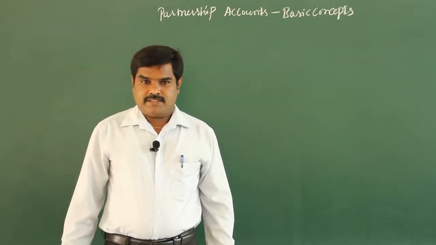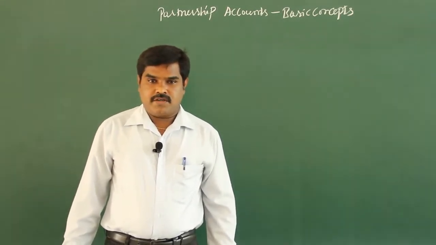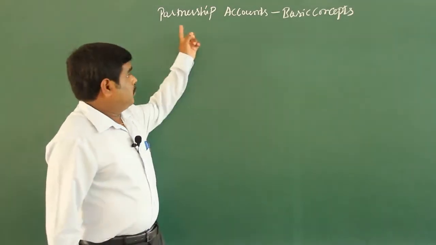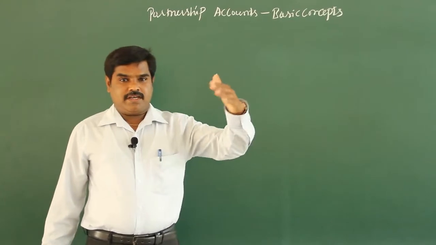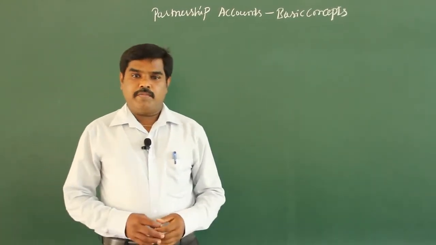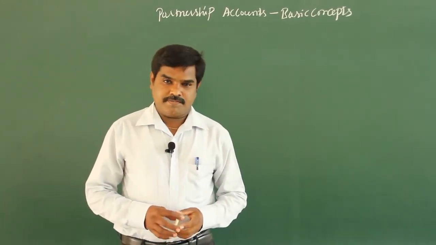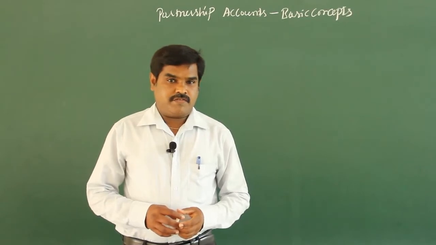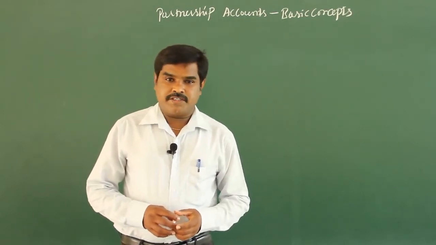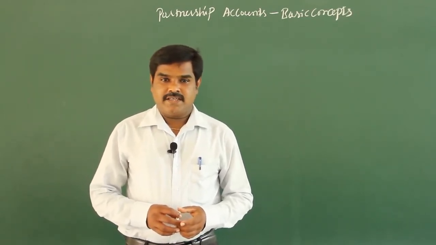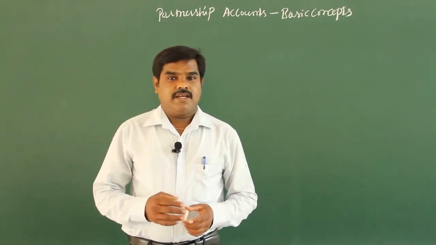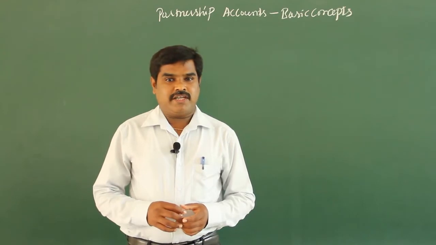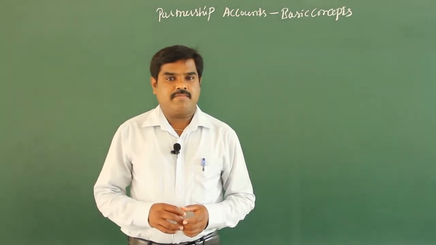So last class we had a discussion on the second chapter, partnership accounts, basic concepts. In this chapter, last class we had a discussion on meaning of partnership, then features of partnership, partnership deed, contents, then the rules in the absence of partnership deed. Then we had a discussion on fluctuating capital system and a fixed capital system.